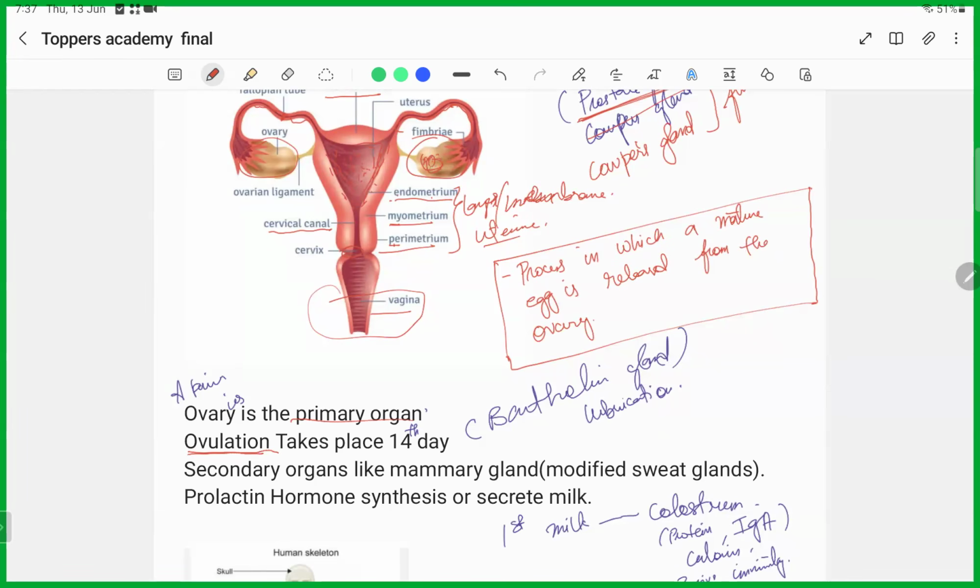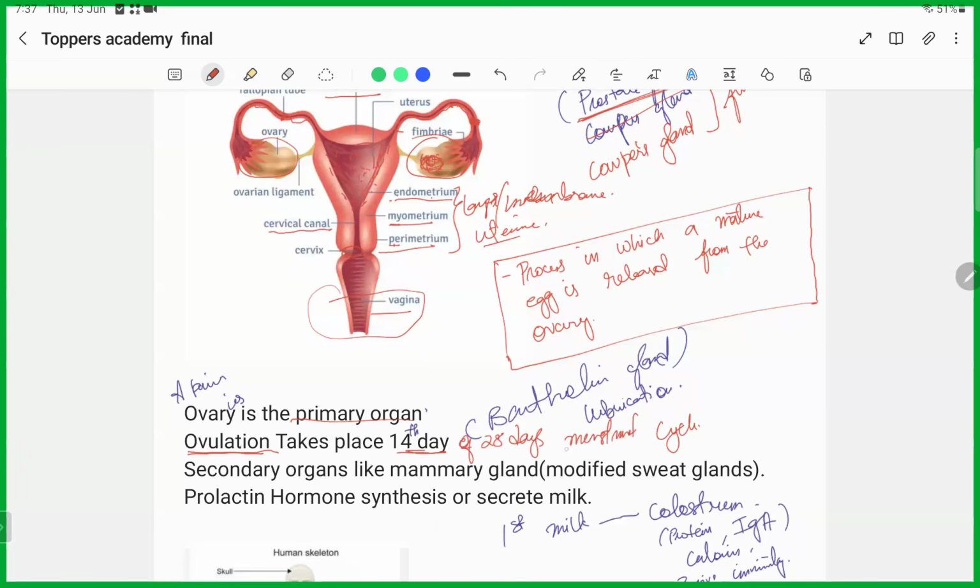Ovulation is the process where this matured egg from the ovary is released to the fallopian tube. Ovulation will take place on the 14th day of the 28 days of the menstrual cycle.